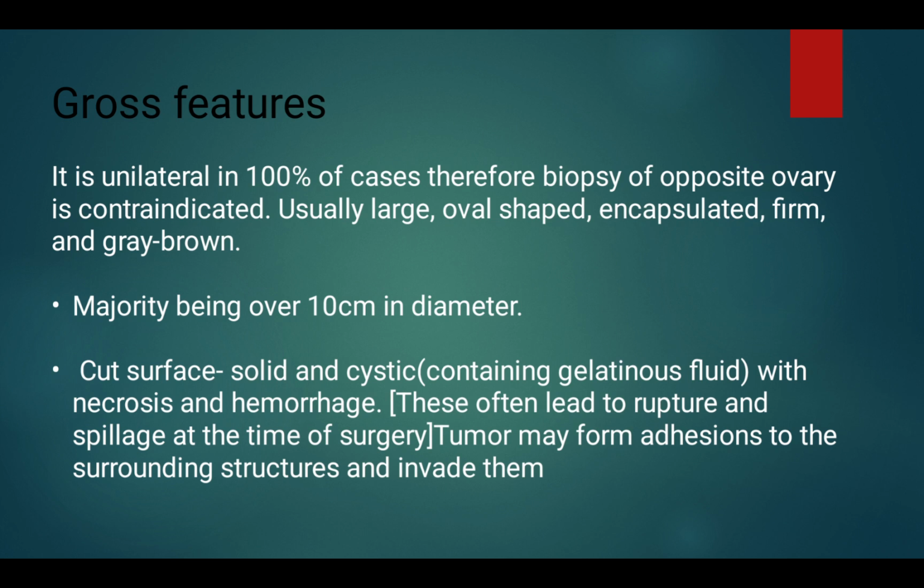Gross features. It is unilateral in 100% of cases, therefore biopsy of the opposite ovary is contraindicated. Usually large, oval shaped, encapsulated, firm, and grey brown, the majority being over 10 cm in diameter. The cut surface of the yolk sac tumor shows solid and cystic areas with necrosis and hemorrhage. This often leads to rupture and spillage at the time of surgery. Tumor may form adhesions to the surrounding structures and invade them.